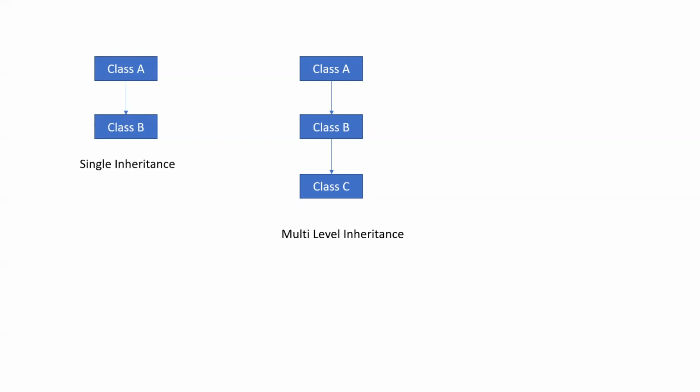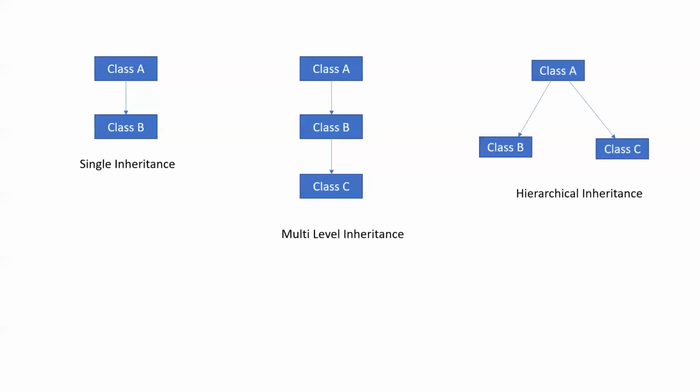Similarly, there is another relationship between class B and class C. Here class B is the parent class or base class, and class C is the child class or subclass. This type of inheritance is known as multi-level inheritance.